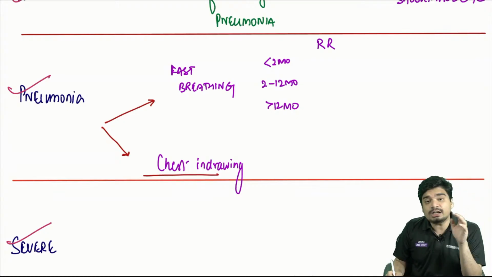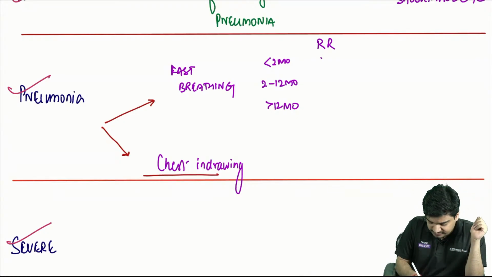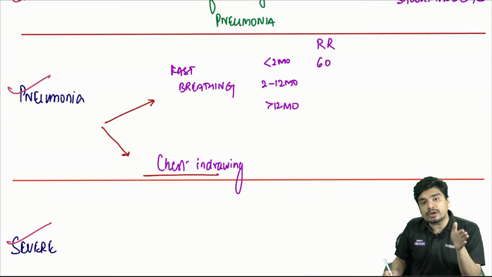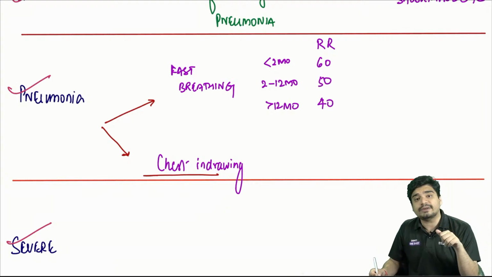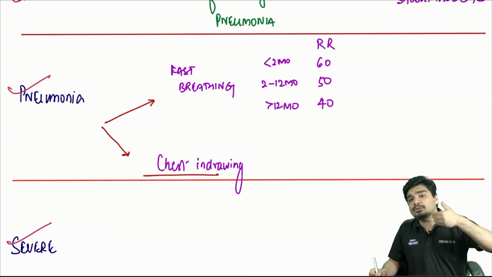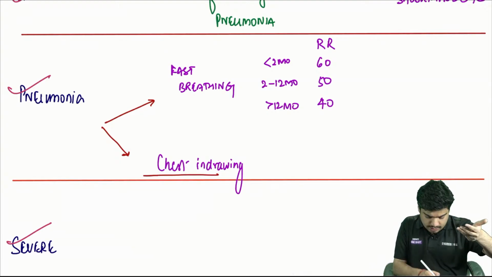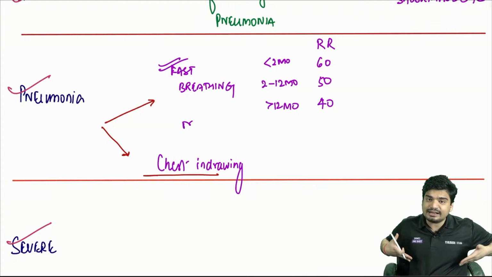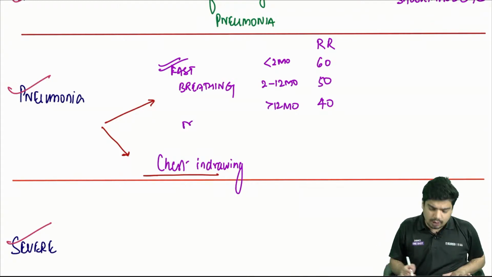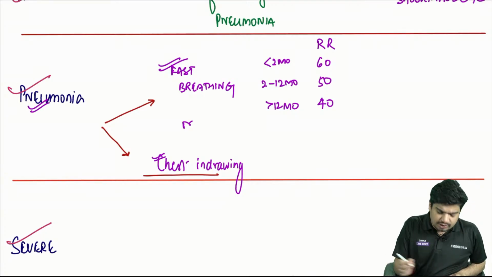For a child less than 2 months, the respiratory rate cutoff is 60. For 2 to 12 months, the cutoff is 50. For more than 12 months, the cutoff is 40. So anytime the respiratory rate is more than this, you will say the child is having fast breathing pneumonia. Or if the child has chest indrawing, then automatically you will say that child is having chest indrawing pneumonia.